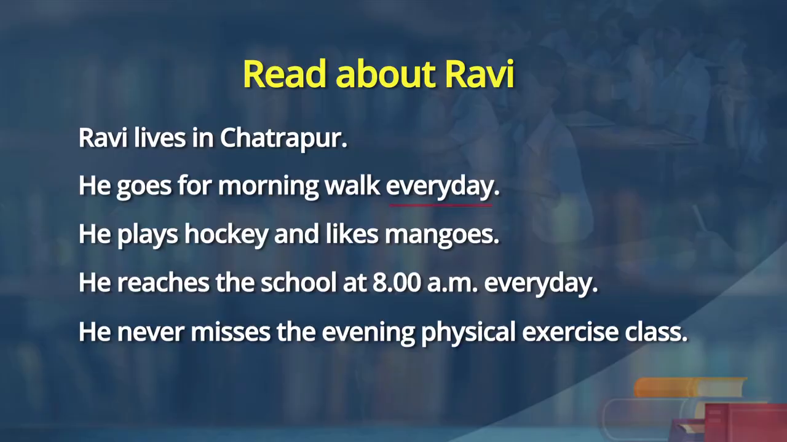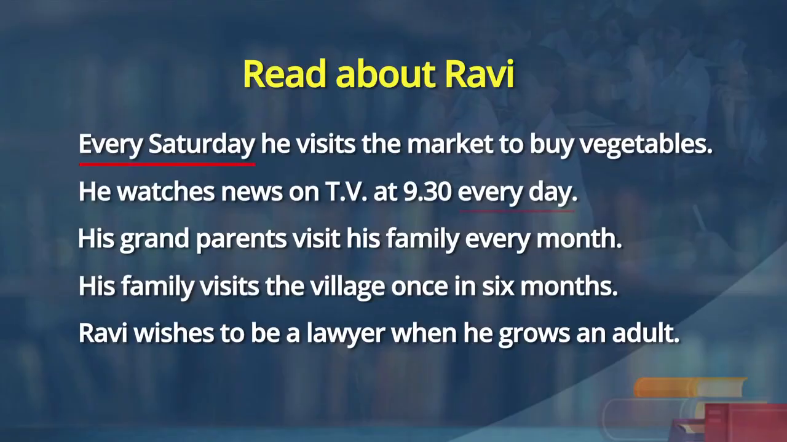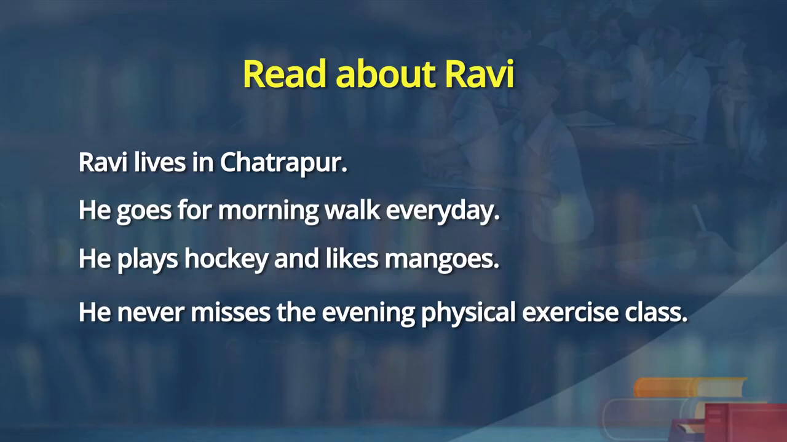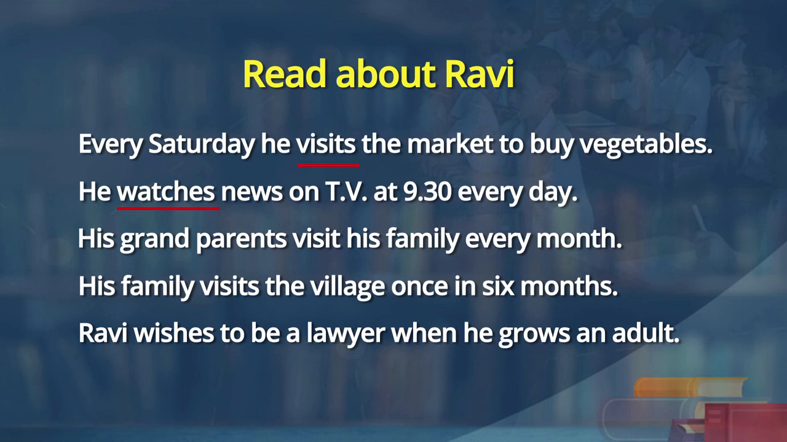Fine. Look at those underlined words or phrases. Kriti, and the learners, look at that: every day, every Saturday, and every day again, every month, once in 6 months. And you also notice the verbs used there, the action words. Look at the paragraph again. The action words: Ravi lives, then goes, plays, likes, misses, visits, watches, visit, visits, wishes, grows.